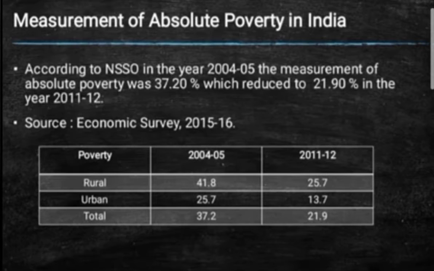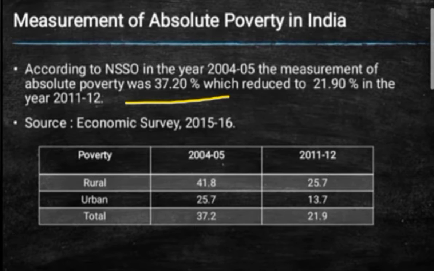Now students, here you can see the measurement of absolute poverty in India. This is the survey of the year 2015-16 that you can see on the screen, according to the NSSO, the National Sample Survey Organization.